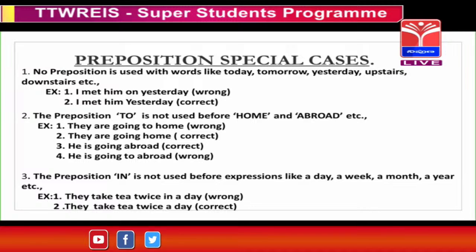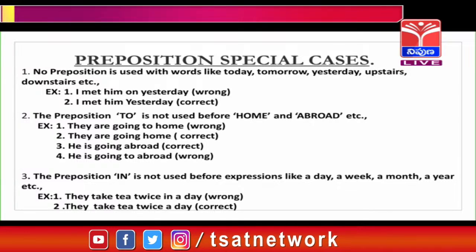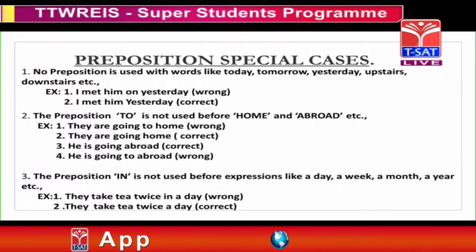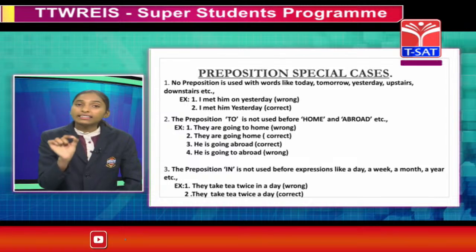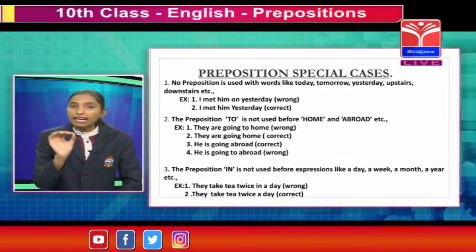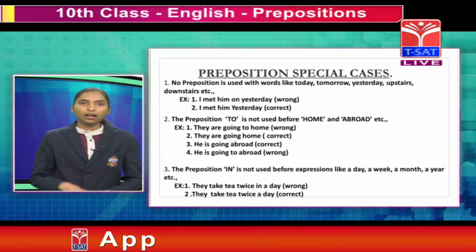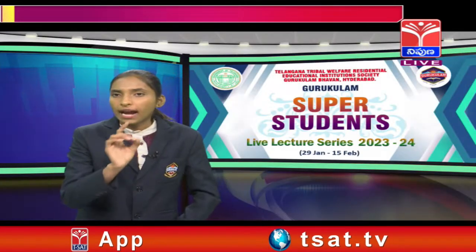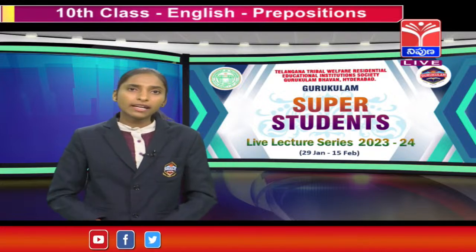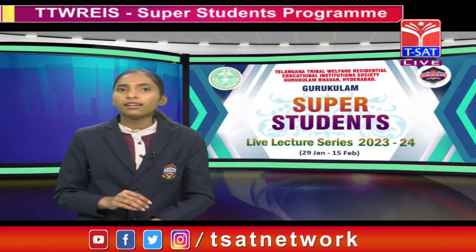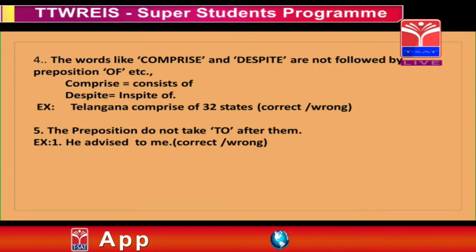Next, the preposition in is not used before expressions like a day, a week, a month, a year, etc. For example, they take tea twice a day is a correct one, and they take tea twice in a day is a wrong one, because in is not used before expressions like day, week, year, etc. And words like comprise and despite are not followed by prepositions like of, etc. For example, comprise means consist of, despite means in spite of, and Telangana comprises 32 districts. Okay, is it correct or wrong?